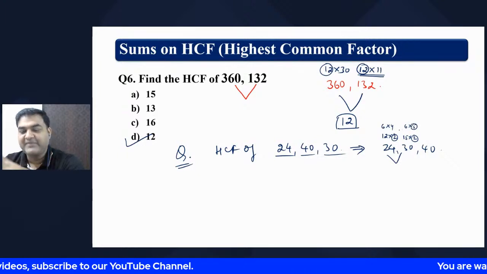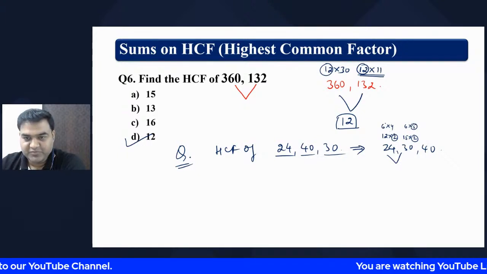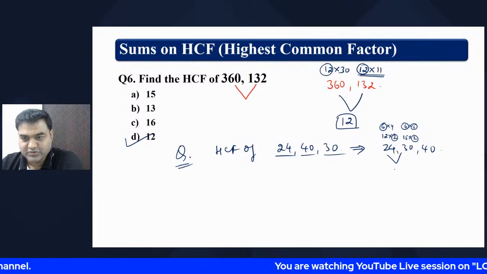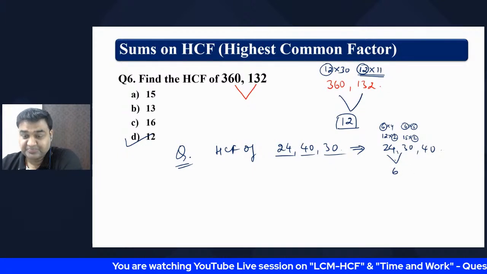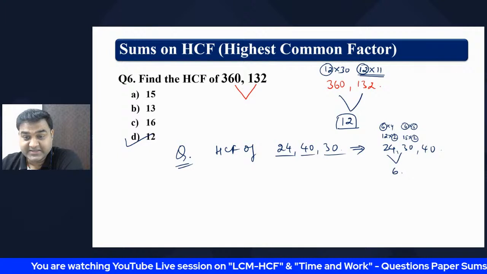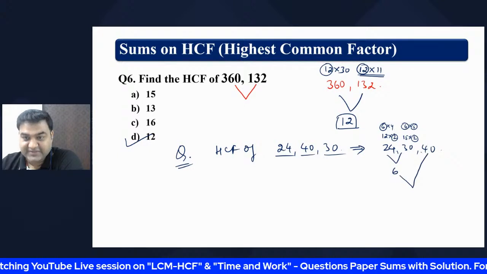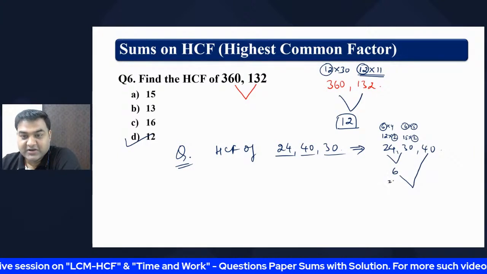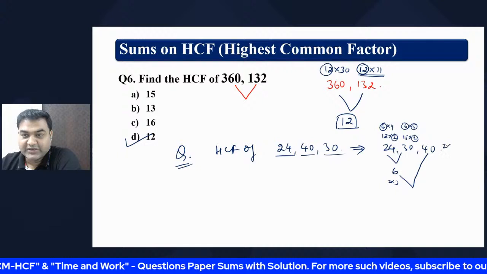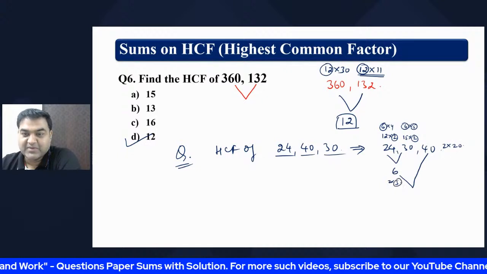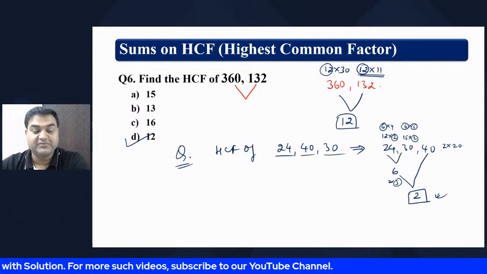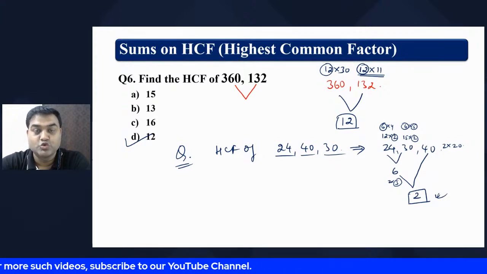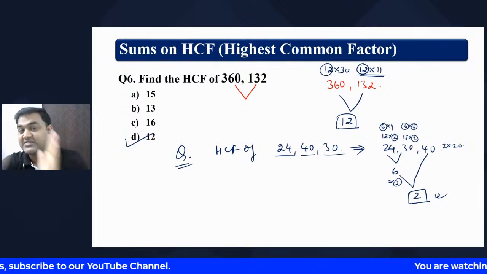Now this is a prime number. When the prime number comes, leave it. So 6 is common between these two, so 6 is the HCF of 24 and 36. However, the HCF of 6 and 40 is something different. This is 2 into 3 and this is 2 into 20, my dear friend. One is a prime number, so forget it. Now 2 is the HCF of that number. Wonderful. So everybody who has given the answer as 2 is right, and this is for you.